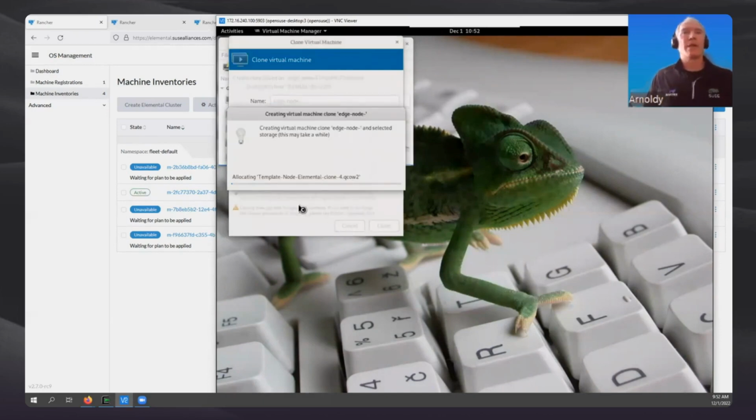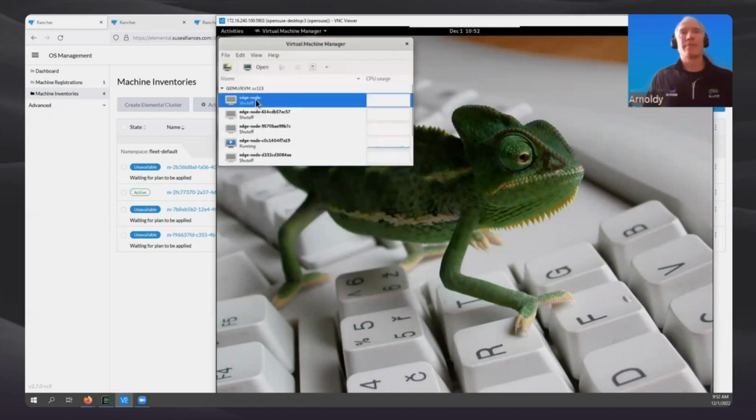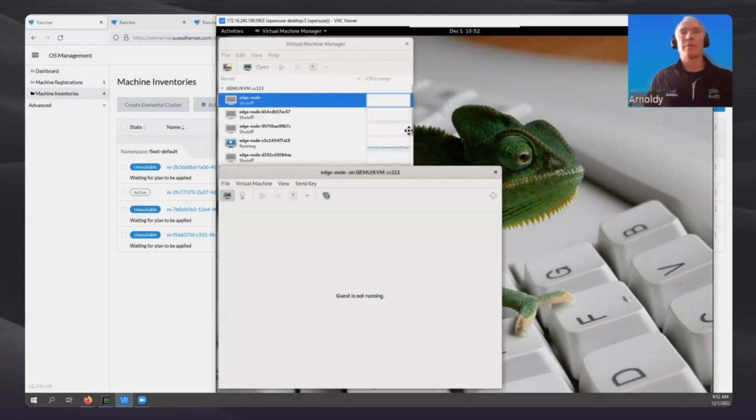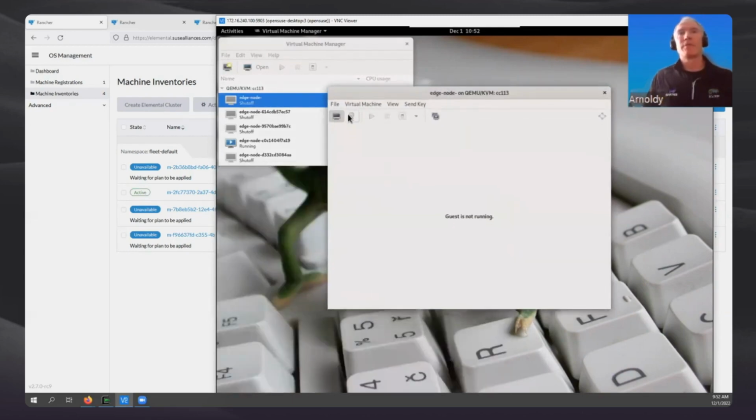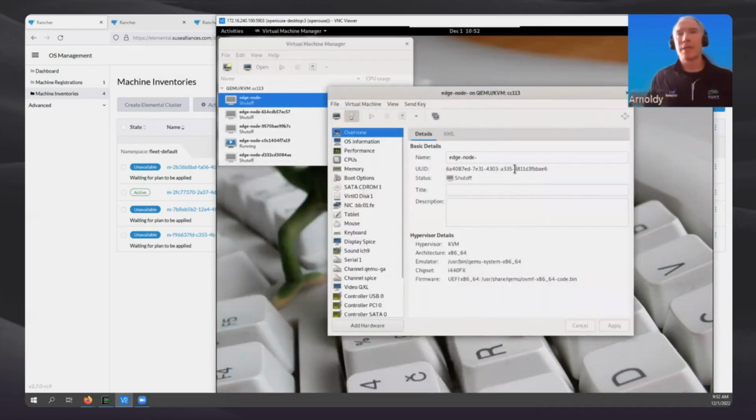And now this edge node is being manufactured at my ODM. When it's ready, I will take it through the bootstrapping process. First thing I'm going to do is just a little bit of housekeeping for the sake of my demo. I'm going to grab the serial number of this unit. I'm going to add it to the name of the virtual machine, just so I can associate the two between the virtual machine manager interface and the Rancher interface.